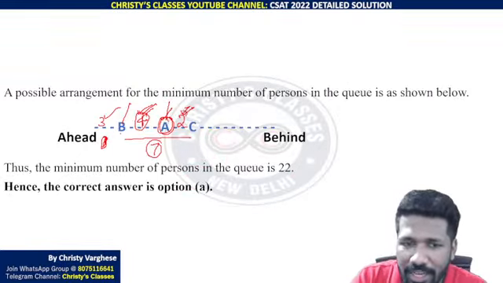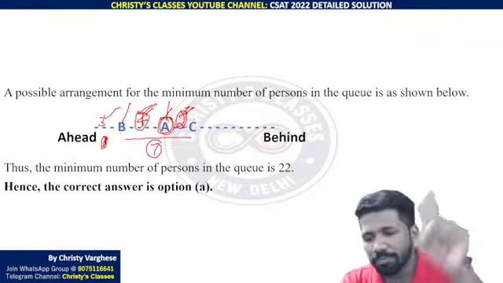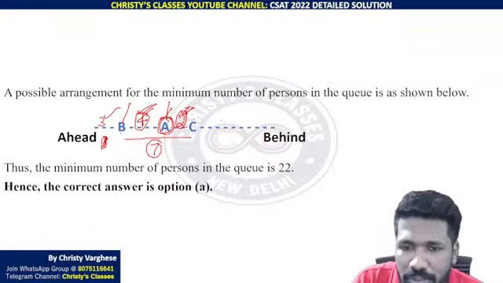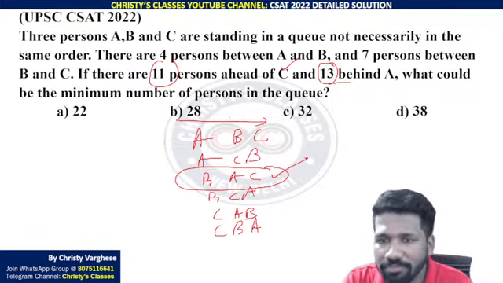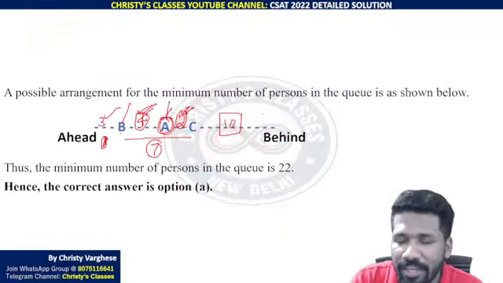Now 13 behind A also: 2 plus 1 C. Sorry, C is 1 person and 2 people, so 3 people. So 13 people means 10 more people are needed. 10 more people are enough. And that is the final arrangement.